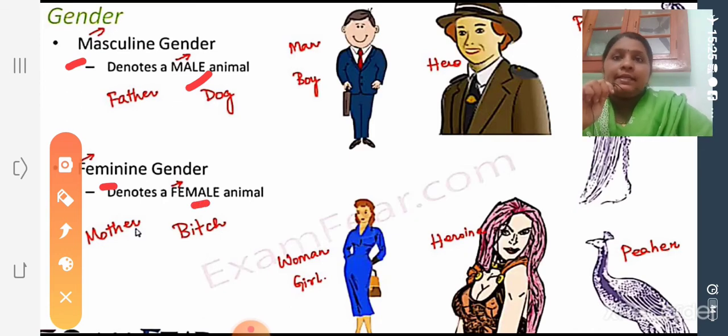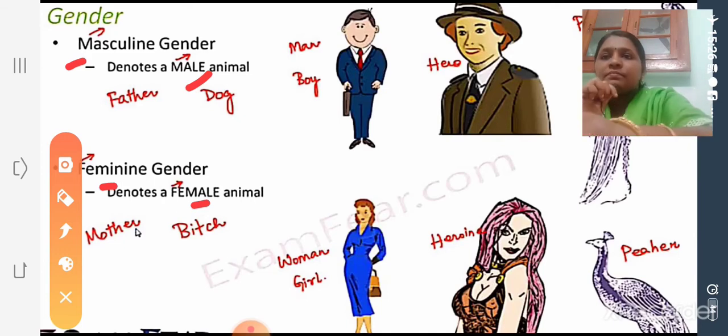Masculine gender denotes a male animal and feminine gender denotes a female animal. In Malayalam, I think you have studied what is pullingam, strilingam. Okay, യുവാവ്, യുവതി, ആൺകുട്ടി, പെൺകുട്ടി, അച്ഛൻ, അമ്മ, മാതാവ്, പിതാവ്, etc. സ്ത്രീലിംഗം, പുല്ലിംഗം. That is what is called masculine gender and feminine gender in English.